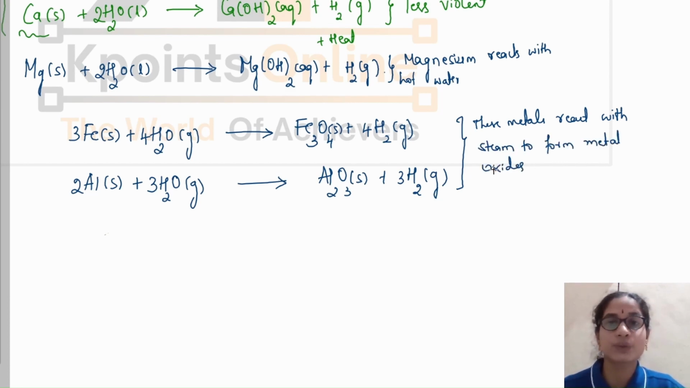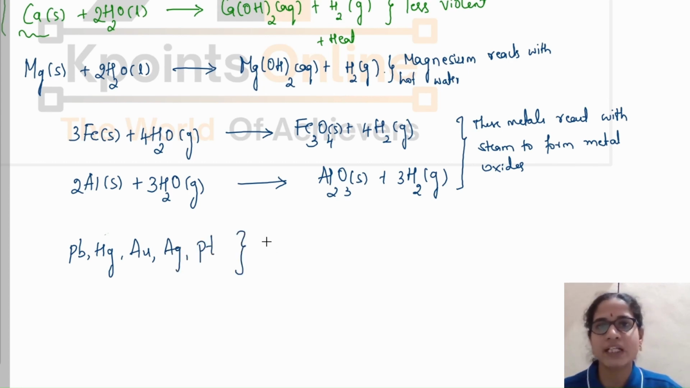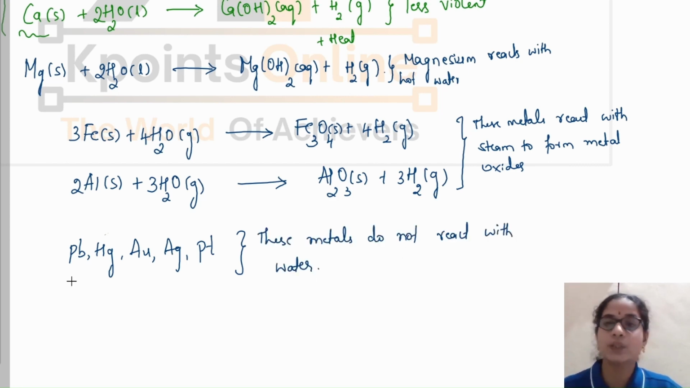Now you are going to understand why the reaction is not the same for all the metals. Different metals show different reactivity towards water. And what about the other metals like lead, mercury, gold, silver, platinum? These metals do not react with water under any condition. You have to remember how different metals show different reactivities towards water.